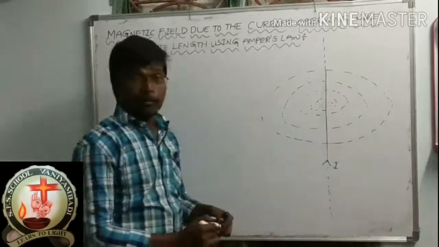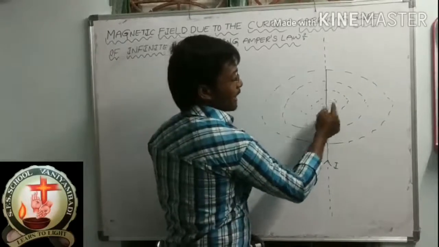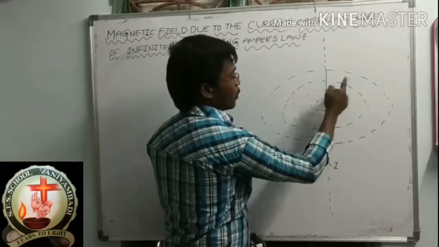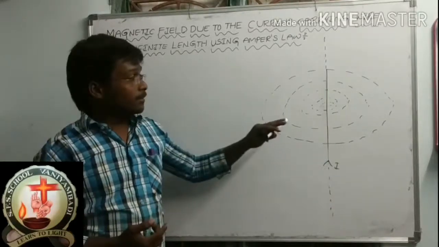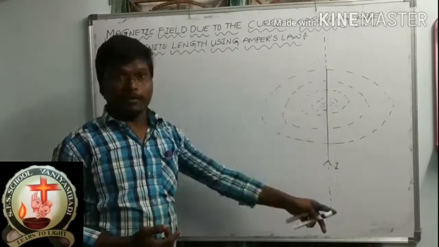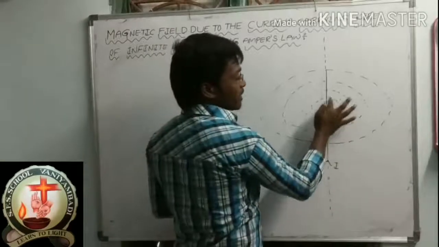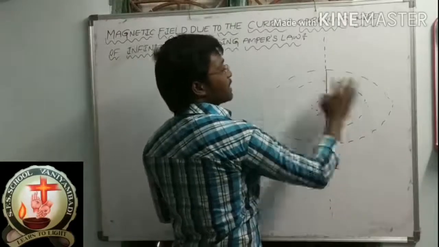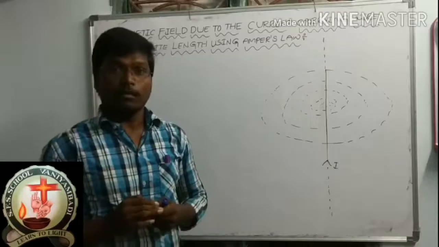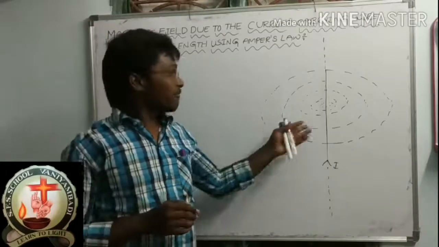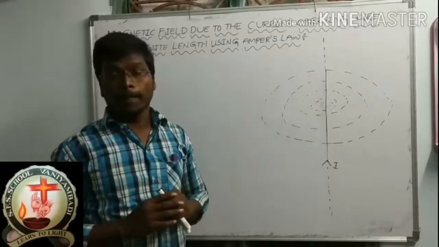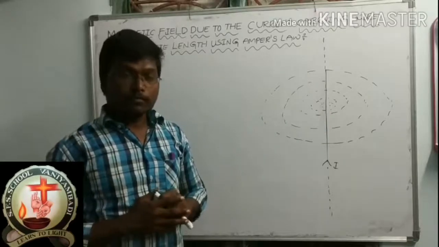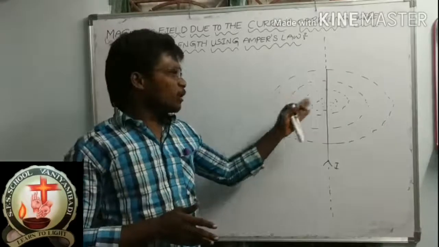So it will form like this: first loop, second loop, third loop, fourth loop, fifth loop. Around this wire, this magnetic field will be formed: first loop, second loop, third, fourth, fifth. Okay, these are the electric field lines: first line, second line, third line, fourth line. But we don't want all these lines.